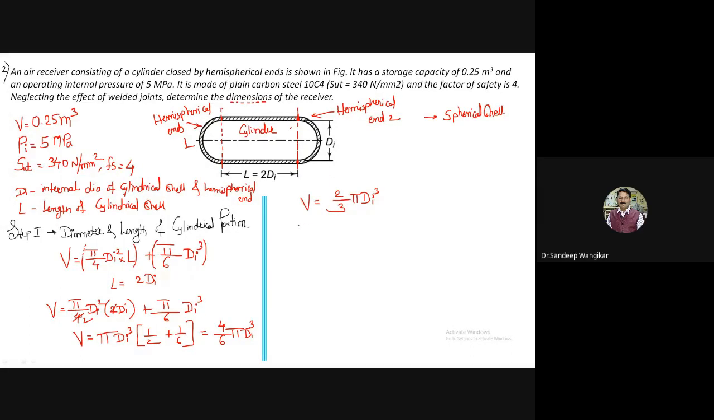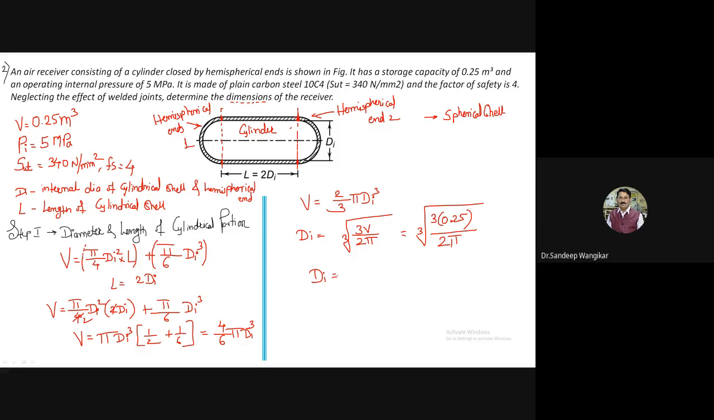Volume, you can convert it into d_i also. So if I want to write for d_i, I will say 3V divided by 2 pi. It is for d_i cube. And if I am writing for this, I will say cube root. So d_i is equal to cube root of 3V by 2 pi, is equal to, again cube root of 3 into volume 0.25 divided by 2 into pi. So tell me the d_i value.